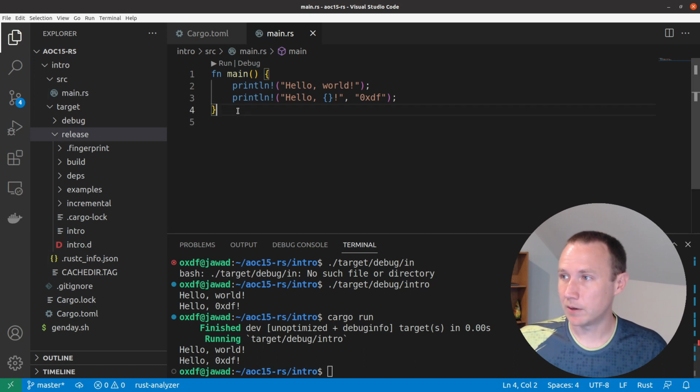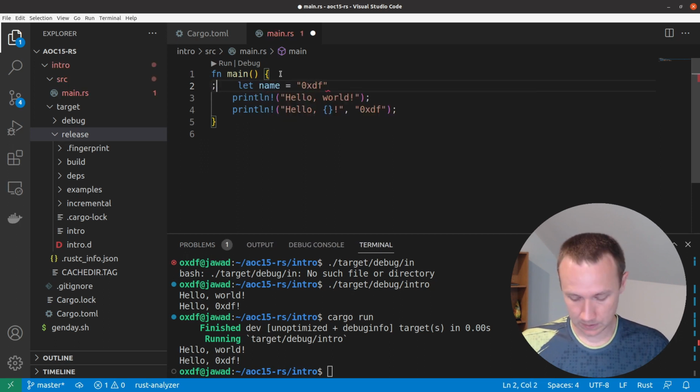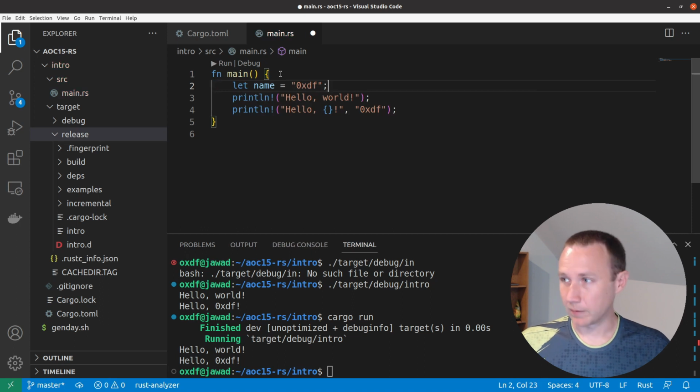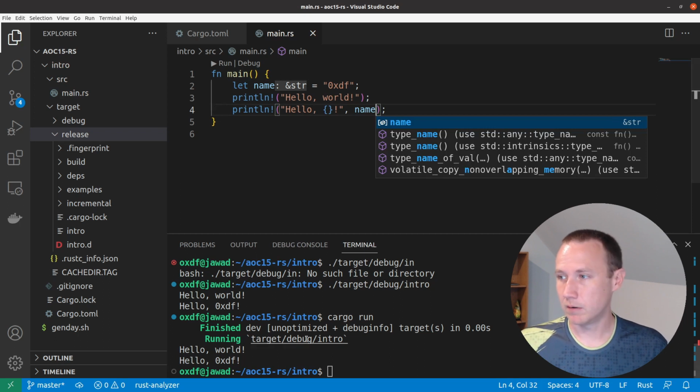Okay, so back up here, we might want to have a variable. In Rust, you use the let keyword to make a variable. So we can say let name equals oxdf. Semicolons are required to close lines. Talk a little bit more about that in a second. But we can come down here and we can put name here.